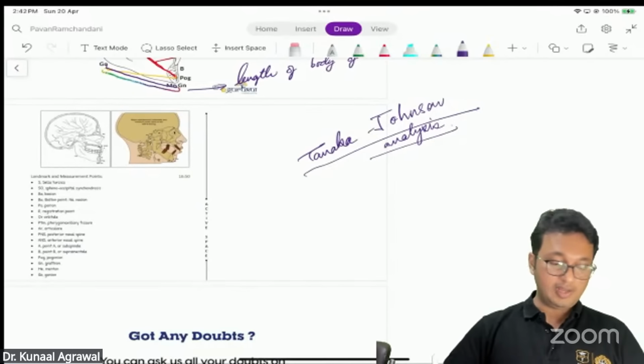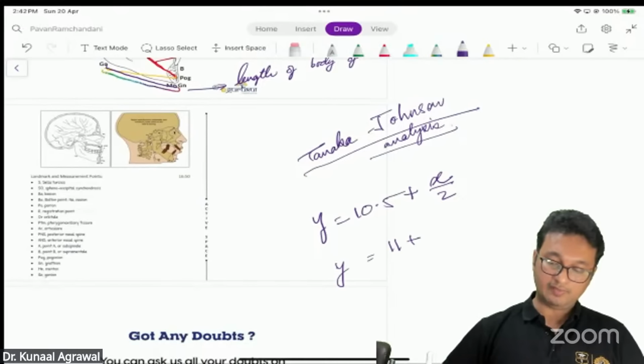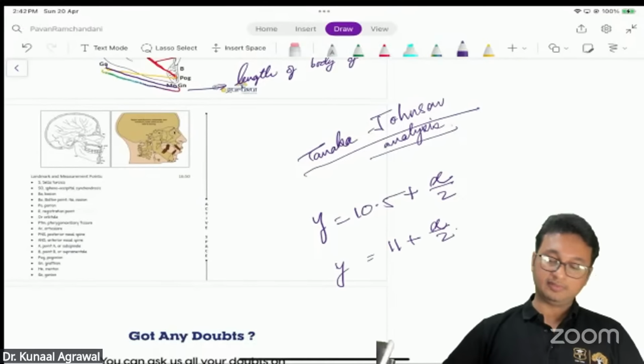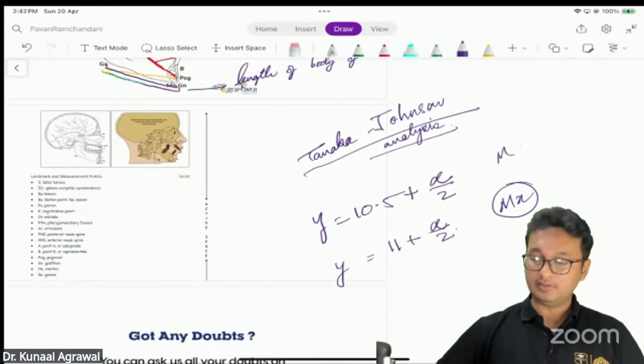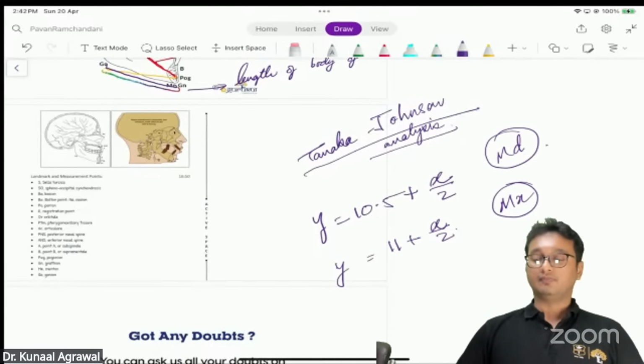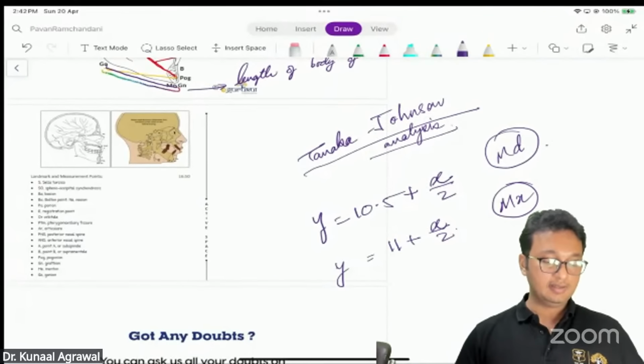So the formula is y equals 10.5 plus x upon 2, and y equals 11 plus x upon 2. This is for the mandibular incisors. No, sorry. This is for the maxilla and this is for the mandible. Right. So this was the mathematical formula which you were supposed to apply to come to a proper conclusion, to come to a proper answer.